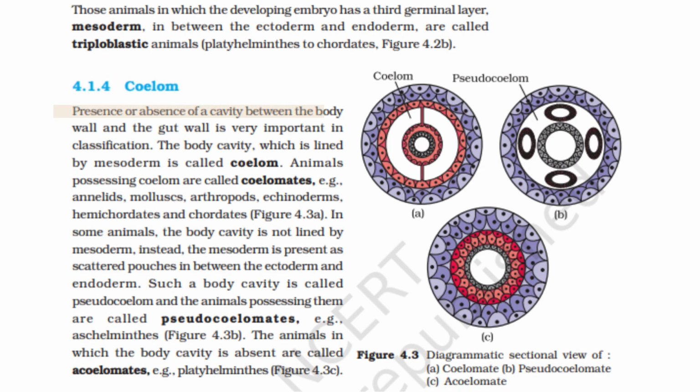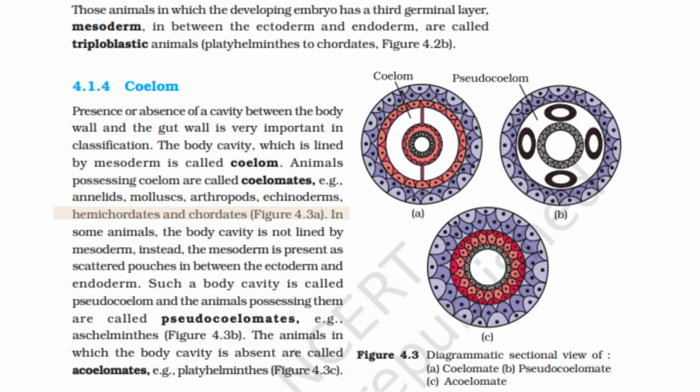Coelom. Presence or absence of a cavity between the body wall and the gut wall is very important in classification. The body cavity which is lined by mesoderm is called coelom. Animals possessing coelom are called coelomates. Example: annelids, mollusks, arthropods, echinoderms, hemichordates and chordates.